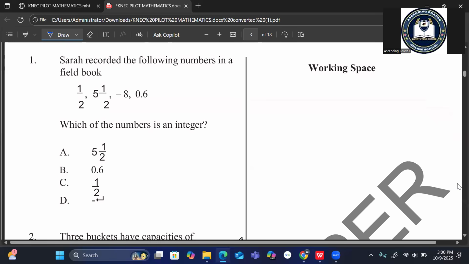First of all, one thing you have to know is integers are whole numbers.